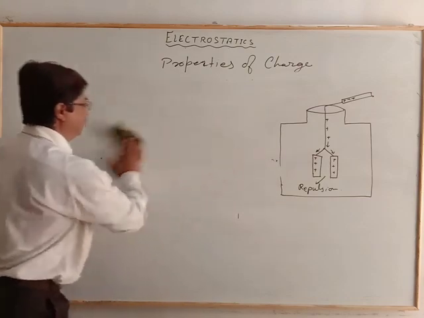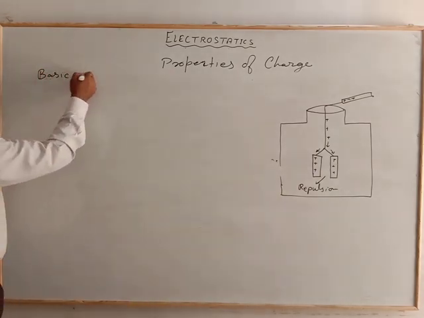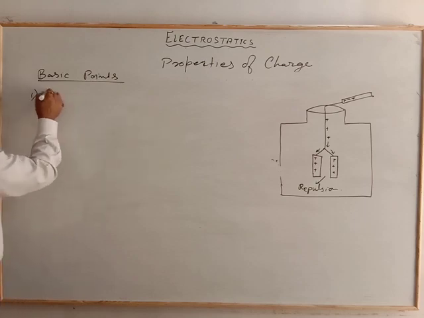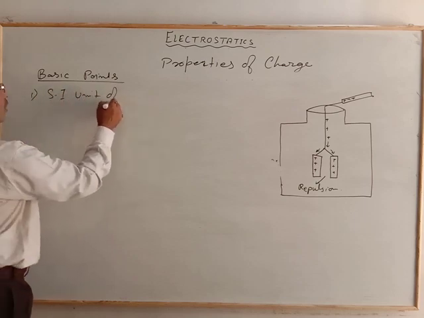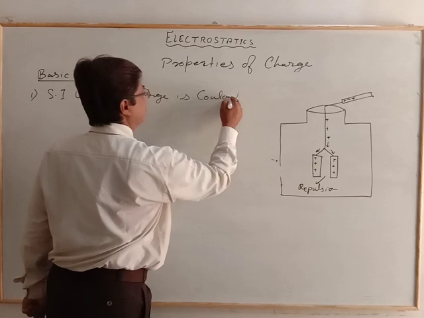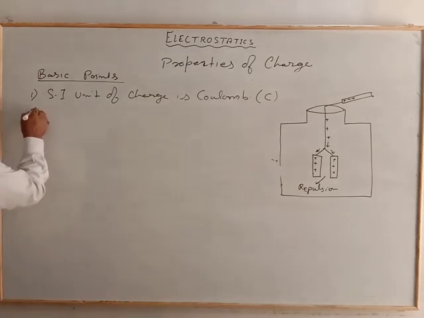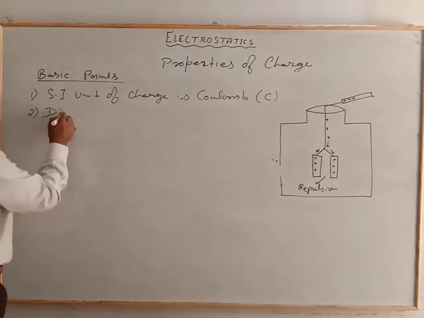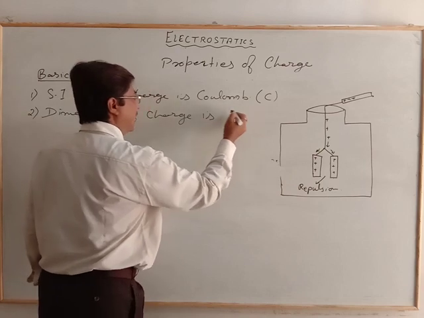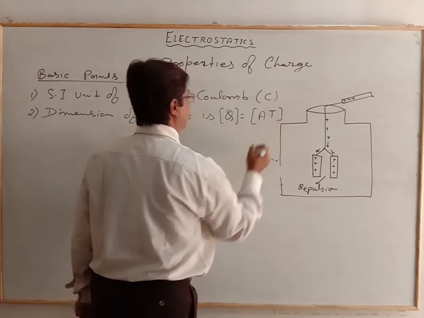Basic points to remember: number 1, the SI unit of charge is coulomb, and it is represented by C. Second, the dimension of charge is Q equal to AT, where A is the ampere current and T is the second.